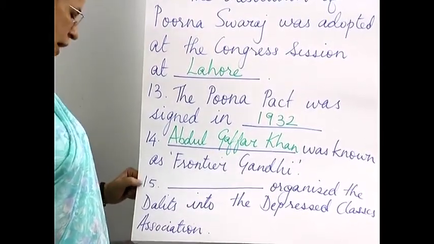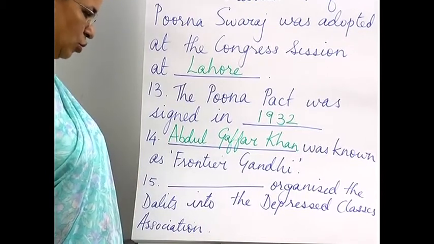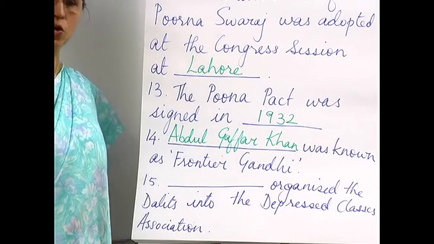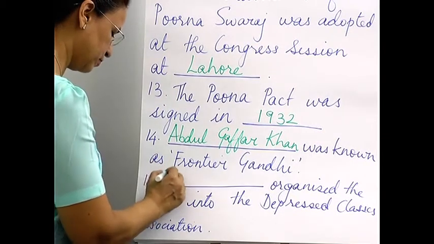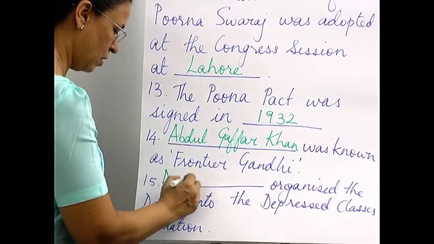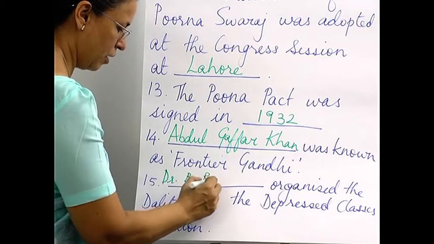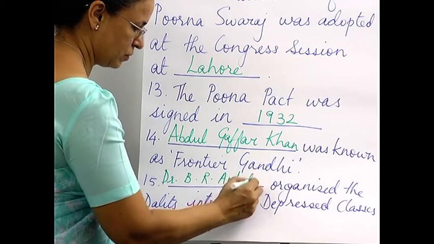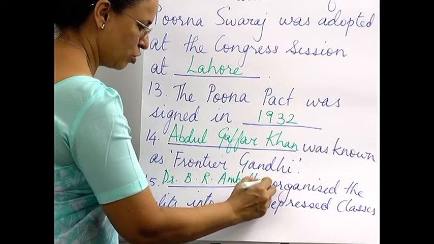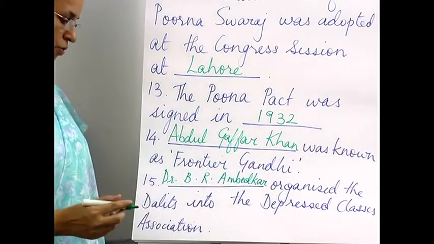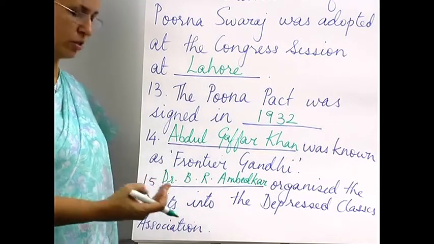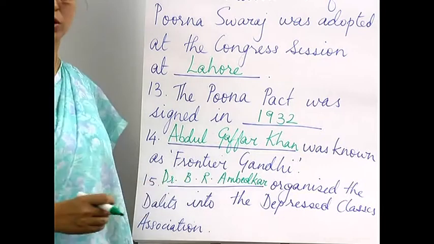15th one, dash organized the Dalits into the Depressed Classes Association. So, this was Dr. B.R. Ambedkar. If you want to write the full form also you can write Baba Saheb Ambedkar, they call him, but otherwise his name was Bhim Rao Ambedkar.